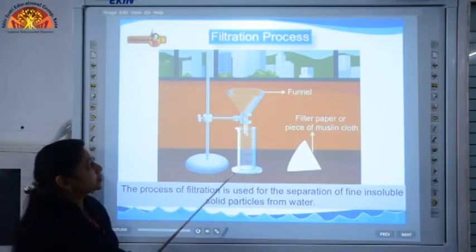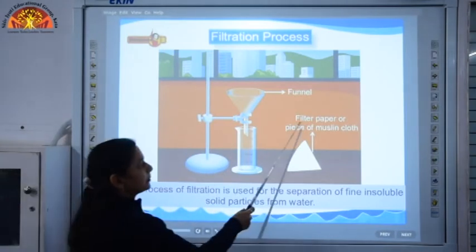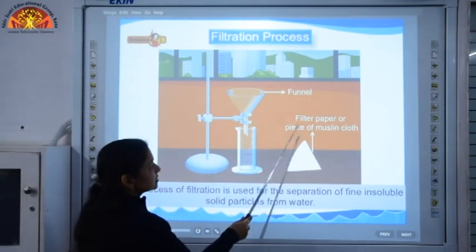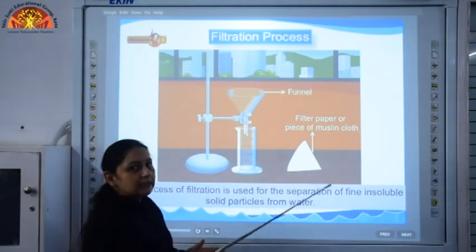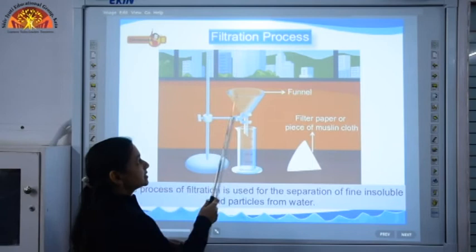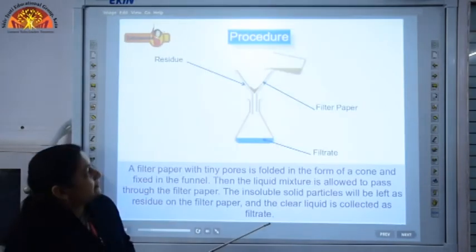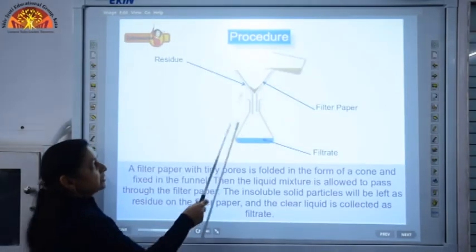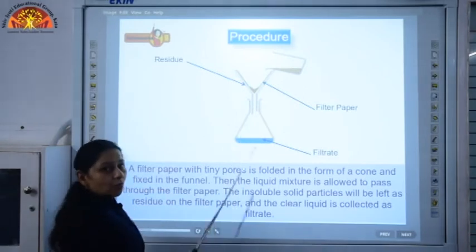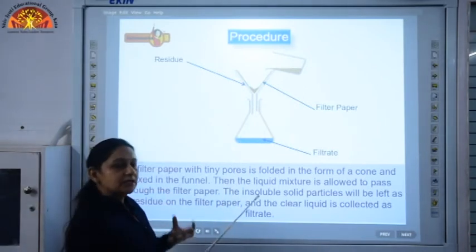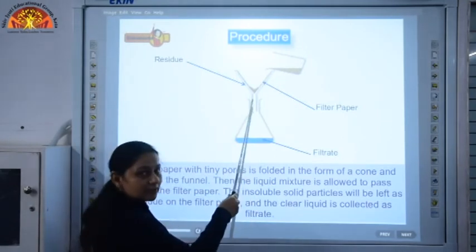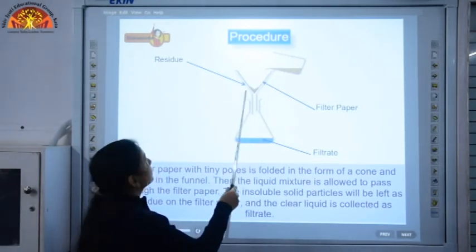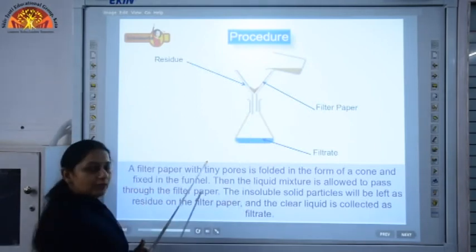What do we do in this process? A filter paper or a piece of muslin cloth is used here. It is folded 3 times and kept in the funnel, and the water containing the impurities is poured into the filter paper which is kept in the funnel. And what do we observe?